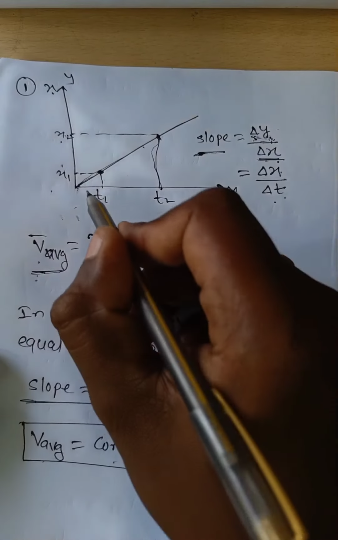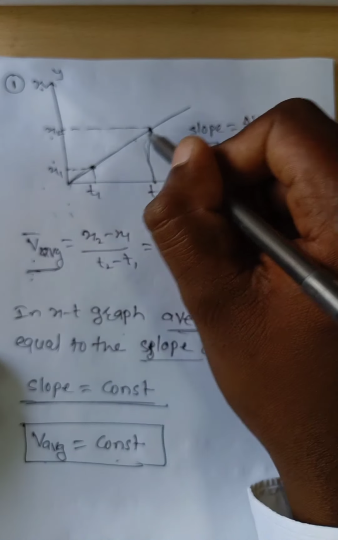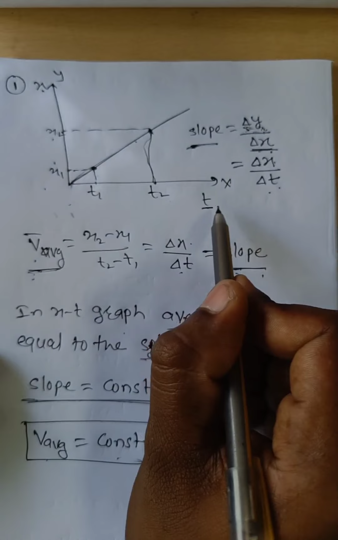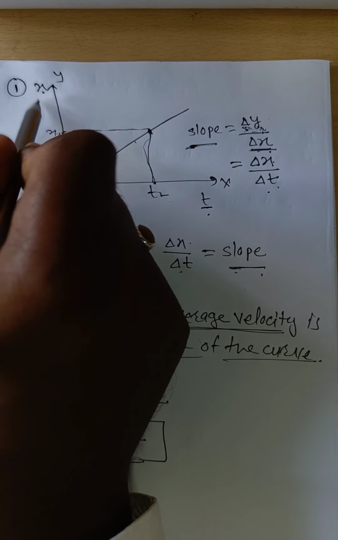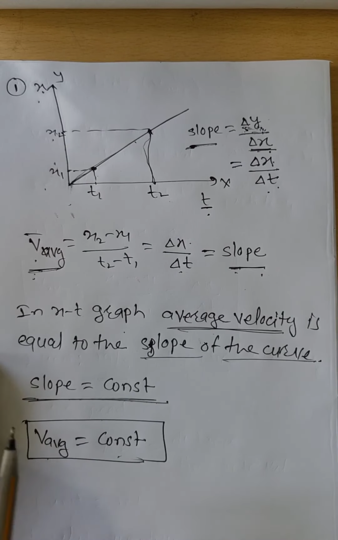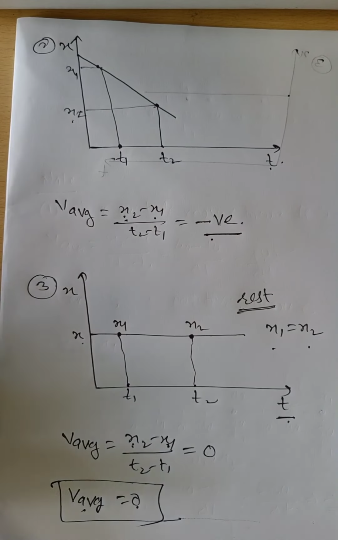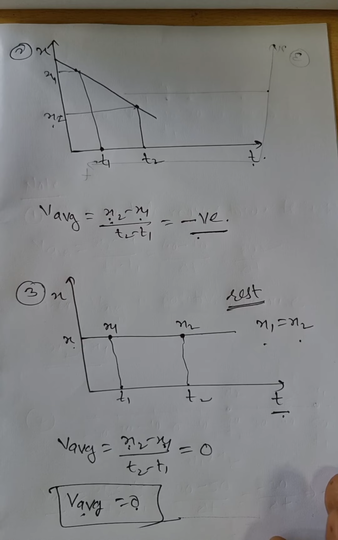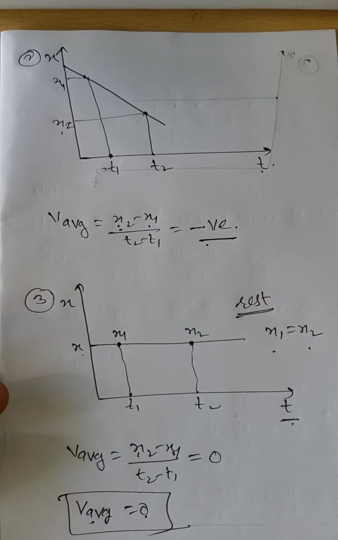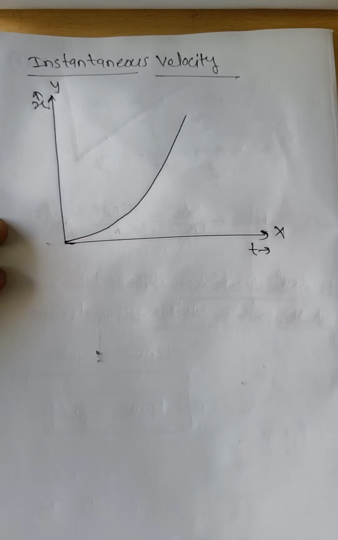And if the graph is a straight line but not parallel to the time axis or position axis, the slope is positive, therefore average velocity is positive. So we have seen in this video how to determine with the help of the x-t graph whether the velocity is positive, negative or 0. Next we have to see what is meant by instantaneous velocity and instantaneous speed.